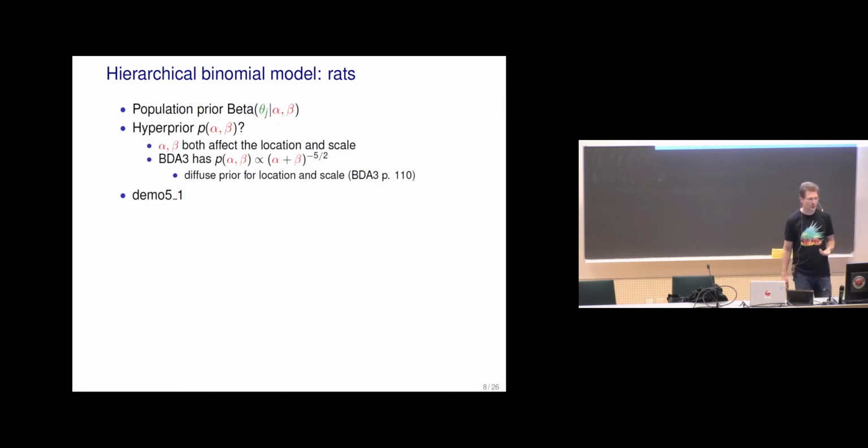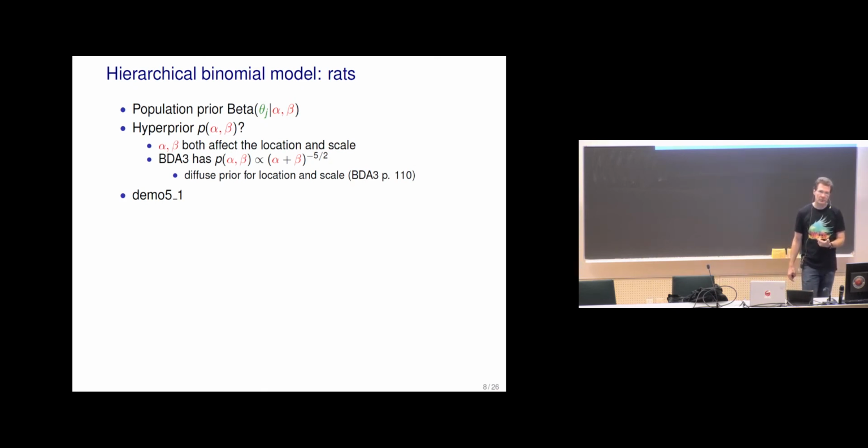So what would be a good population prior then, what would be the hyperprior for alpha and beta? So alpha and beta for the binomial model could also be described as how many prior observations we have, non-tumors and tumors. And so they both affect the location and scale.